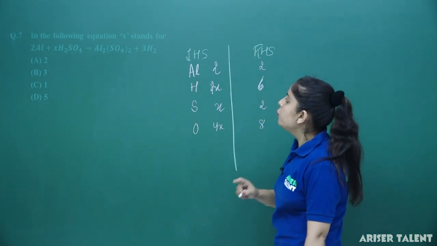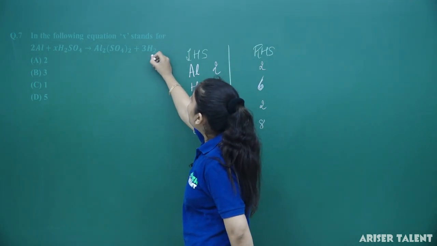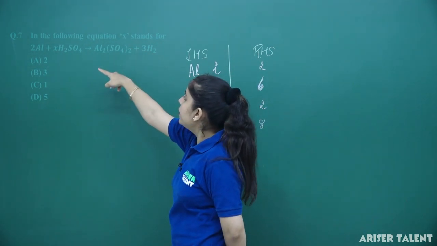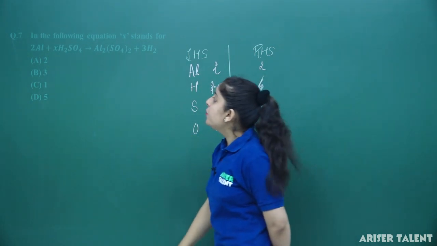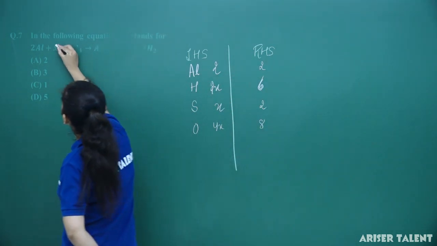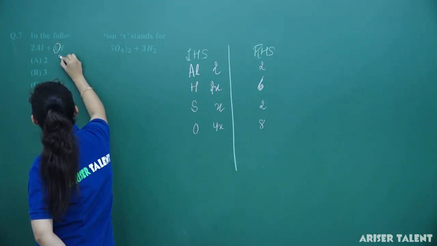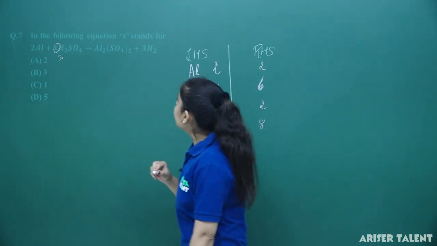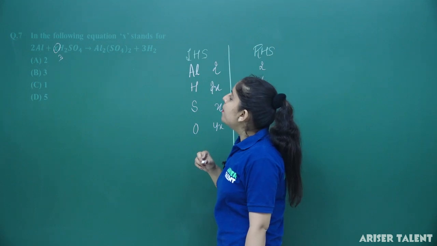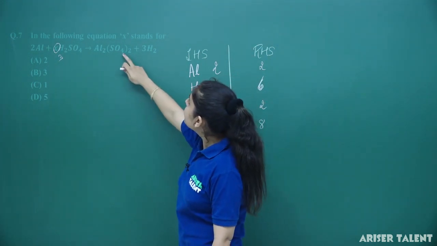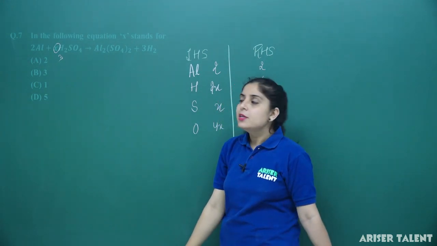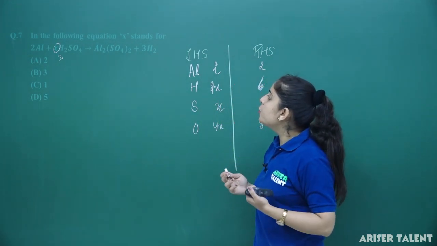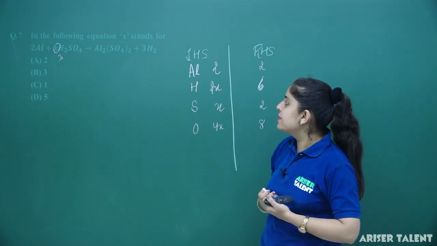So what you have to do? Firstly, you have to make 6 hydrogen on that side. If you want 6 hydrogen on that side, what is the value of X here? The X must be 3 here. Okay. Now let us do the comparison of the oxygen. Oxygen here is 4 into 2, but you can see that now the oxygen will be 3 into 4, 12. So what can you substitute to make it a completely balanced equation?